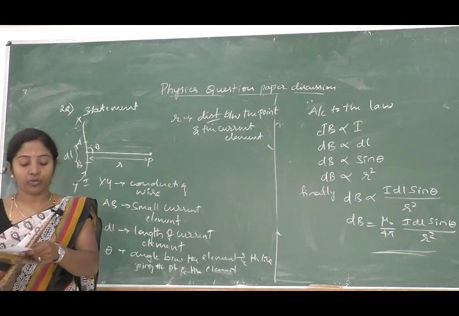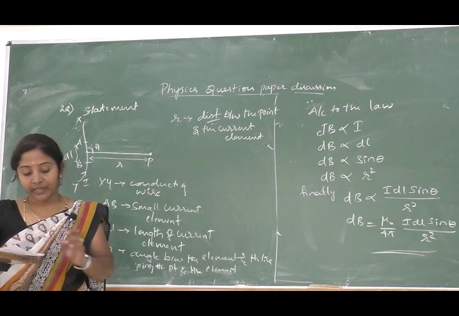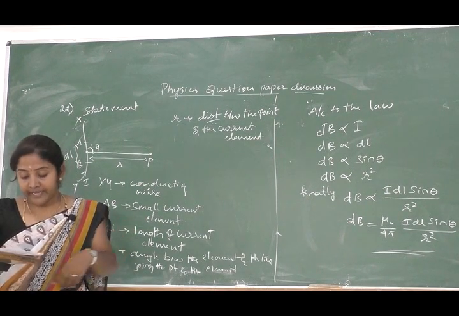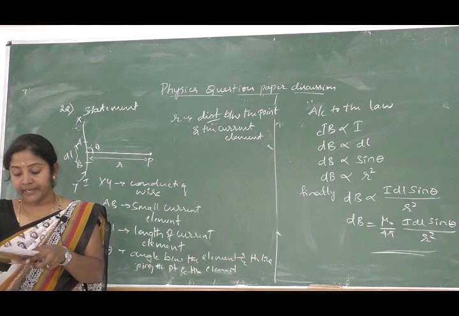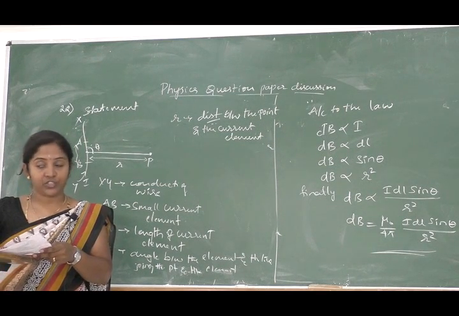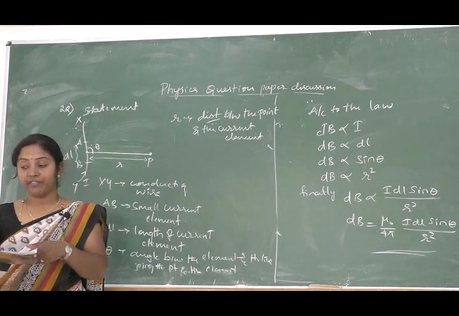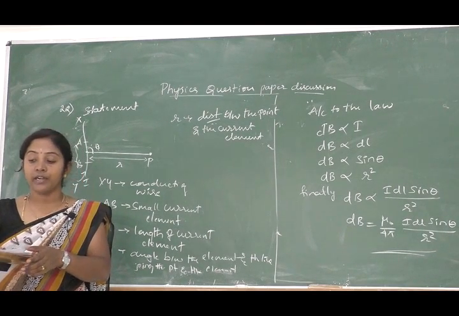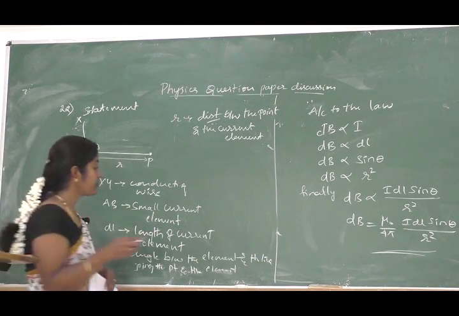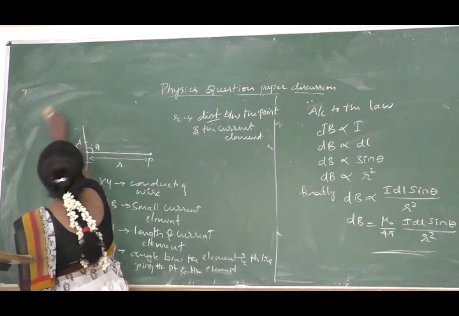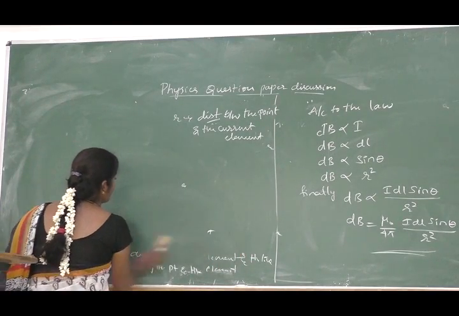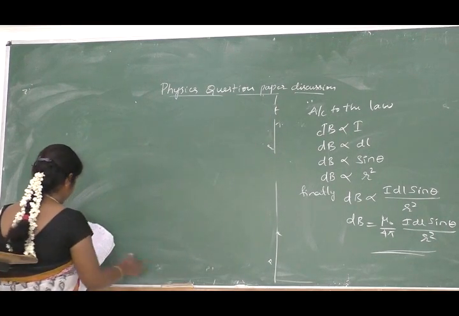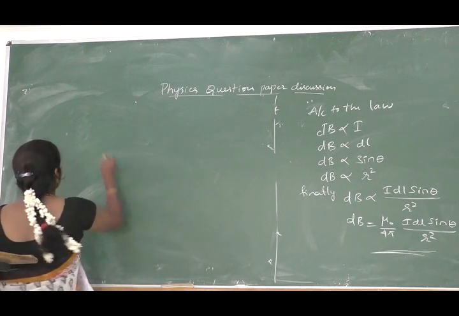Next, let us move on to the next one, that is 23rd. What is the electric dipole? Write the expression for dipole moment, and which is its direction, right? So you have to mention the dipole moment definition and you have to write the expression for dipole moment. So that is 23rd question.